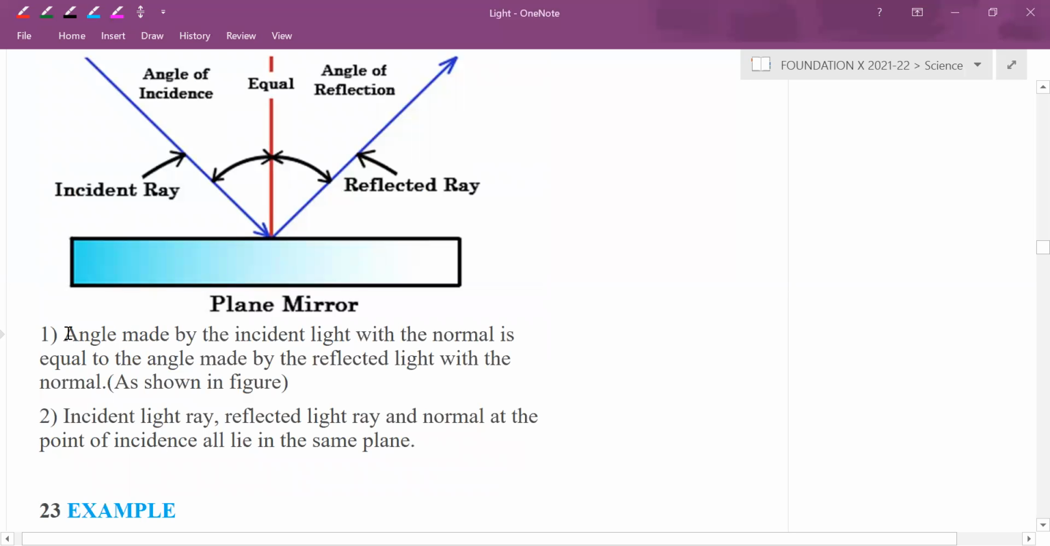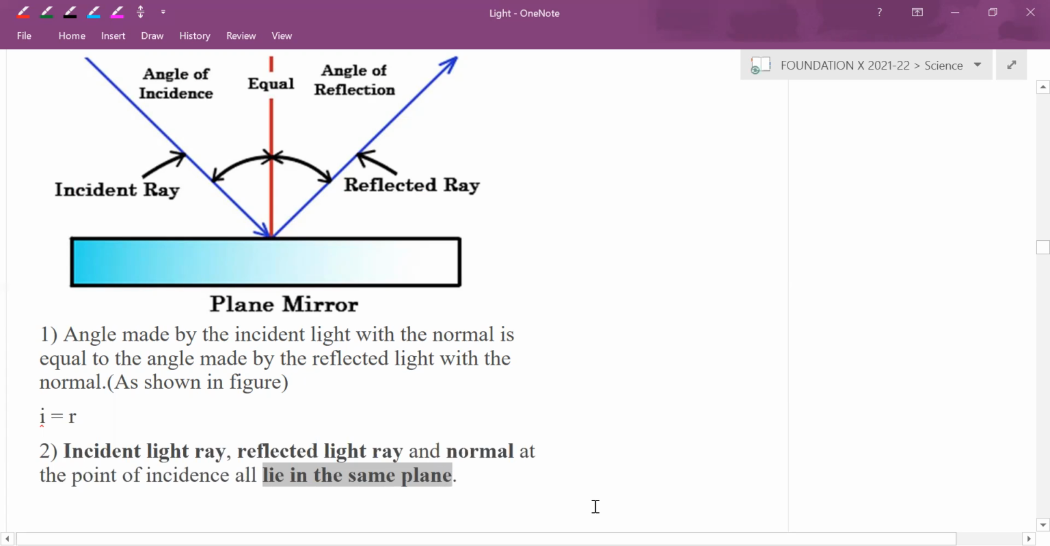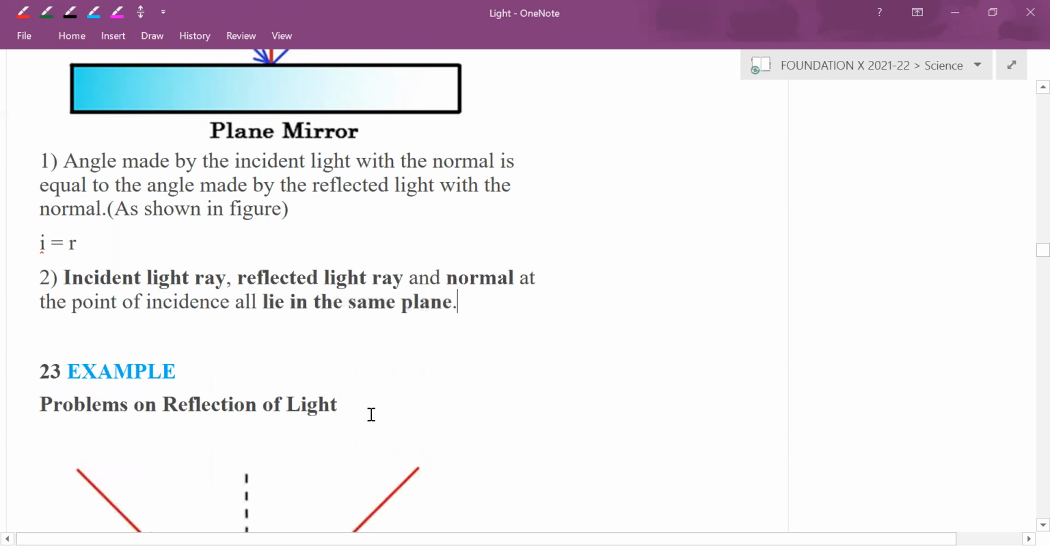First law, you understand: angle i equals angle r. So angle of incidence equals angle of reflection. It is as simple as that. Second, incident ray, reflected ray, and normal. These three things you remember. They all lie in the same plane. Is it clear for you all?